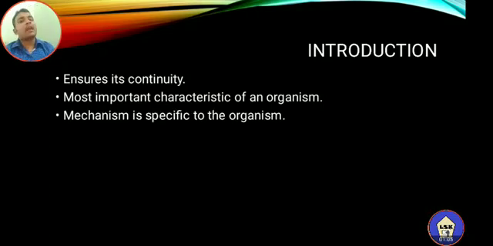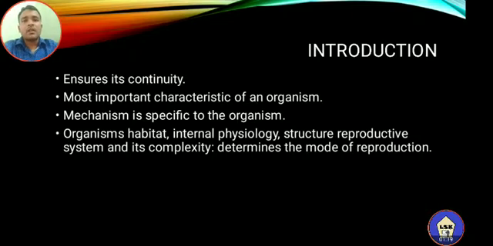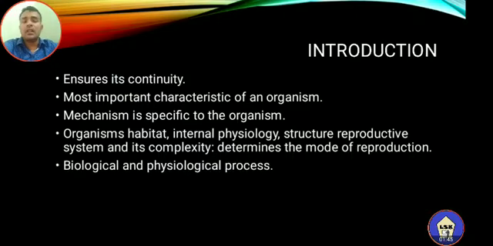See, the reproduction mechanism, the mode of reproduction, is specific to the organism. There are different types of modes of reproduction, and the mode and method of reproduction is unique to the species. The mode or method of reproduction depends on various factors, mainly the organism's habitat, that is the place of living, and internal physiology, the internal body structure, as well as the structure of the reproductive system and its complexity. So these are the major factors that determine the mode of reproduction found in the living organism.